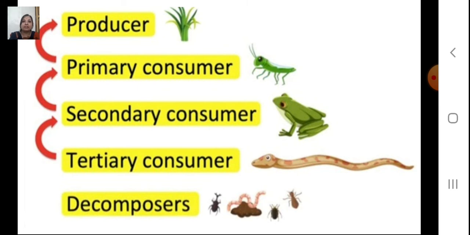Children, we have discussed decomposers. They are microorganisms, fungi and bacteria which decompose dead organisms, dead plants or animals. When they die, they are decomposed and made into simpler compounds so that they can get mixed with the soil. And this is done by the decomposers.